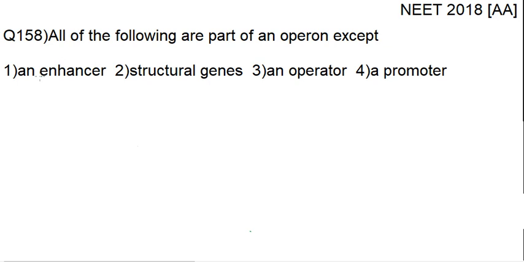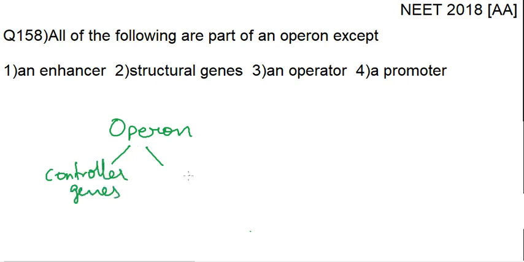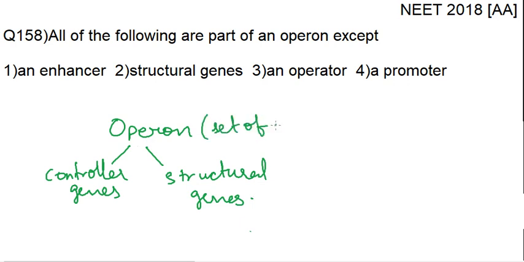Now let's discuss the options. Before that, I'll tell you the parts of an operon. Operon consists of controller genes and also structural genes. When you talk of an operon, we say that it is a set of genes.